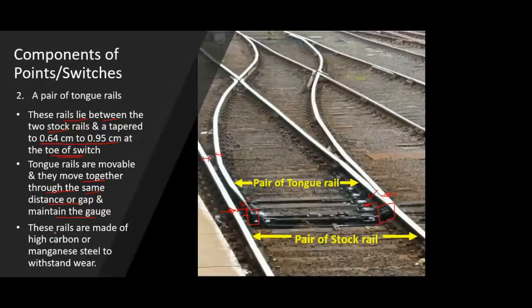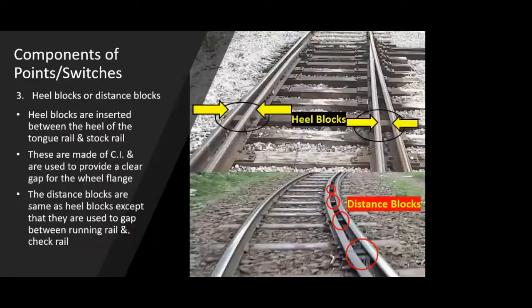So due to that, these tongue rails are specially made of high carbon or high manganese steel. Those materials are good to withstand wear and tear of your system. So that's why these tongue rails are made up of high carbon or high manganese steel. So this is about the tongue rail.